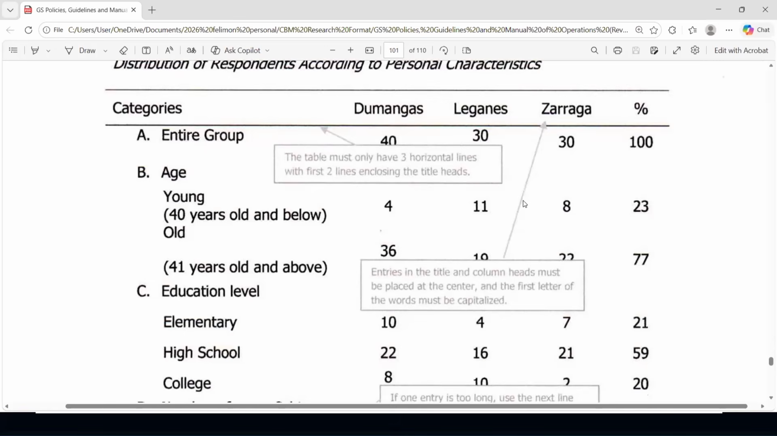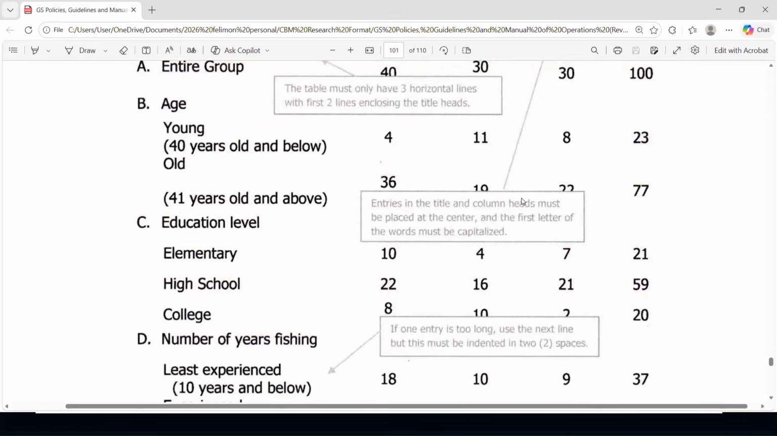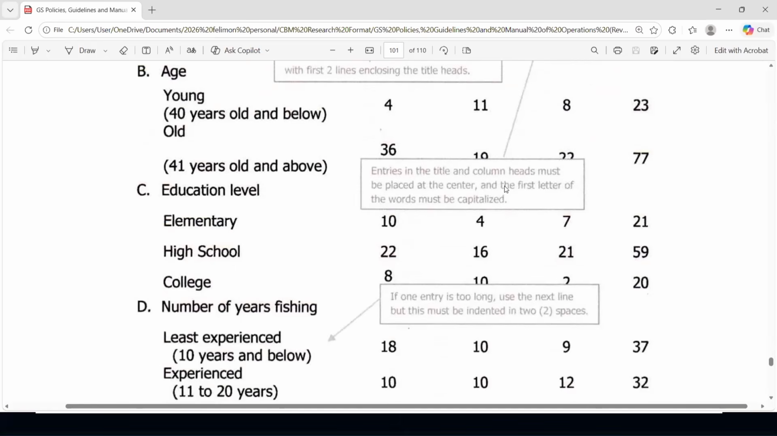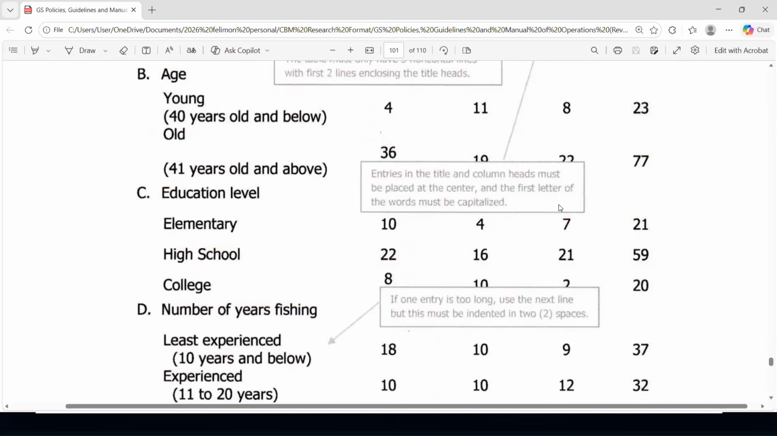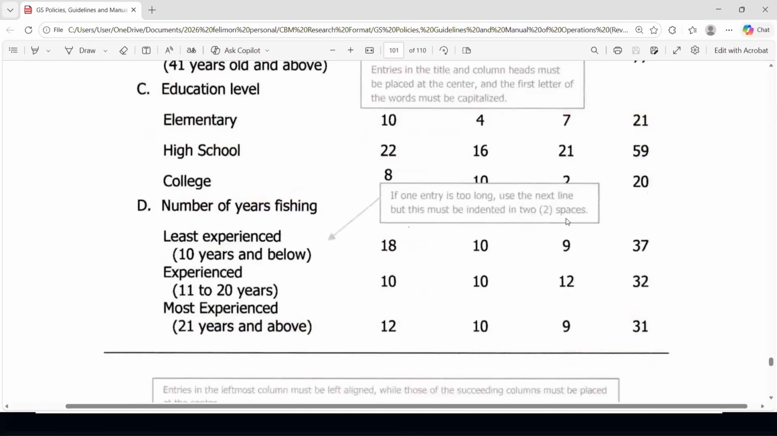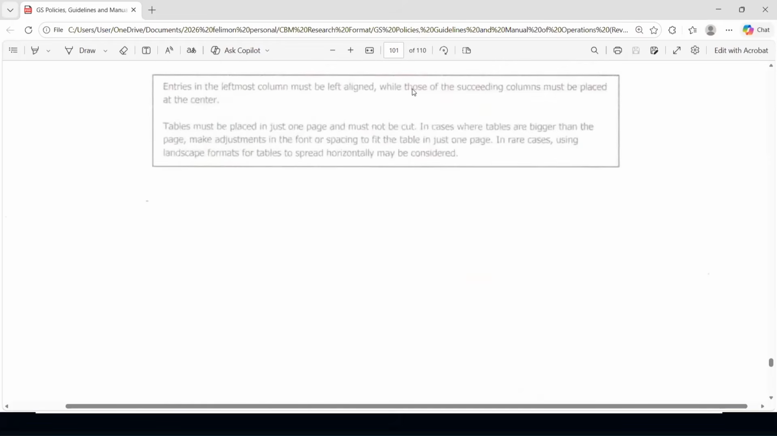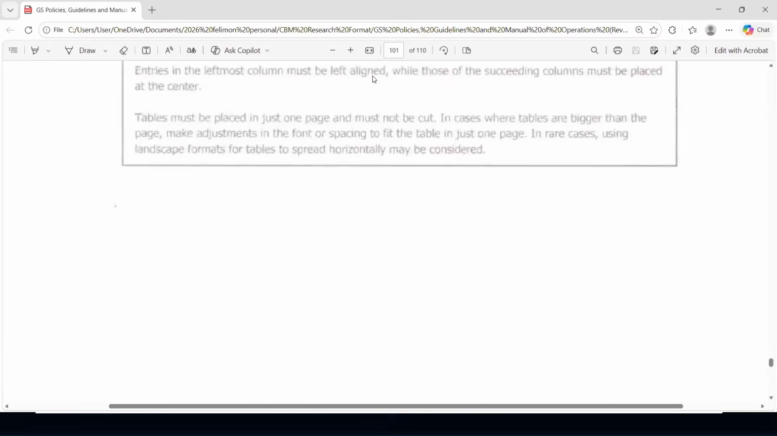With first 2 lines enclosing the title heads, entries in the title and column heads must be placed at the center, and the first letter of the words must be capitalized. If one entry is too long, use the next line, but this must be indented in 2 spaces. Entries in the leftmost column must be left aligned, while those of the succeeding columns must be placed at the center. Tables must be placed in just one page and must not be cut.